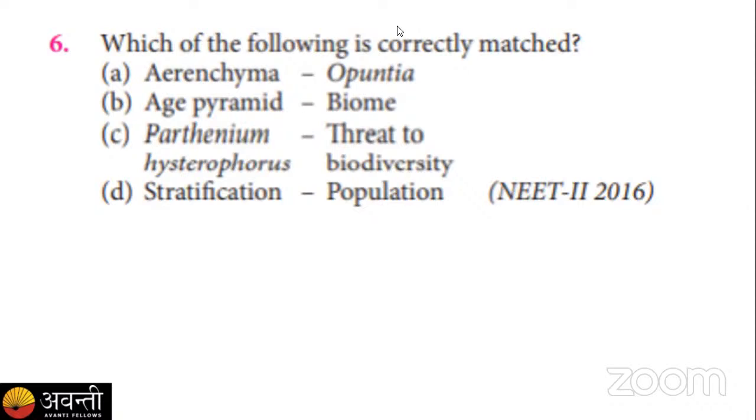Okay, so your poll timer is over. We know aerenchyma is present in aquatic plants, while Opuntia is a xerophytic plant, so it is an incorrect option. Age pyramid is not related to biome; it is related to the population of humans, so that is also incorrect. Parthenium hysterophorus is a threat to biodiversity. Yes, it is a correct match because it supports the alien species invasion.